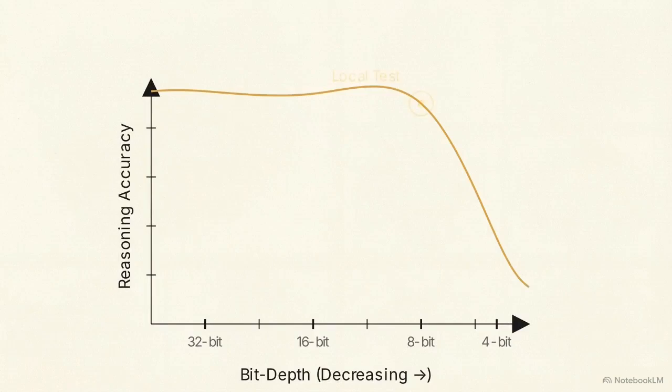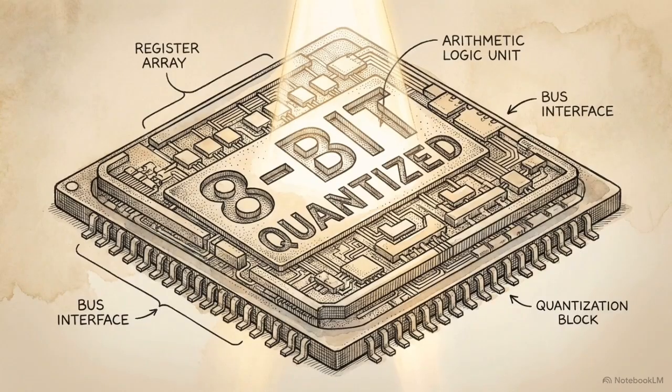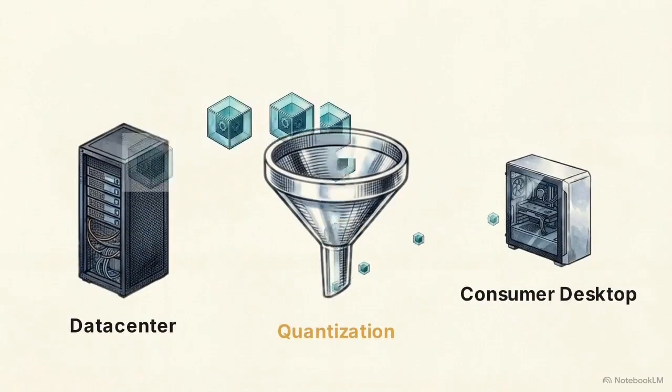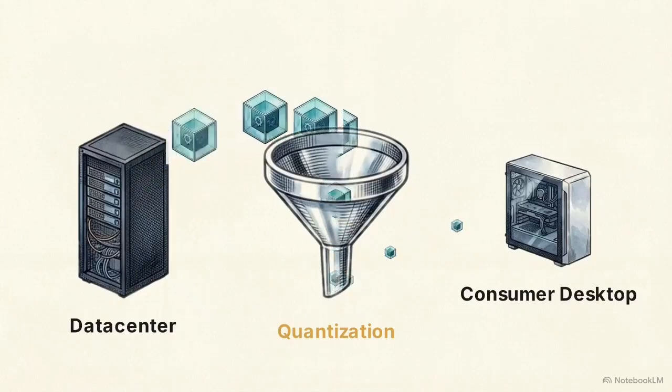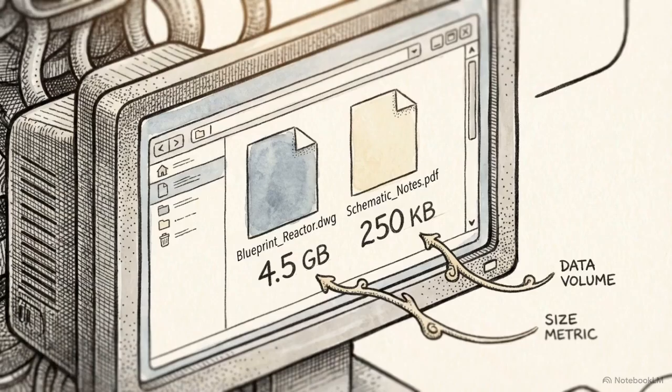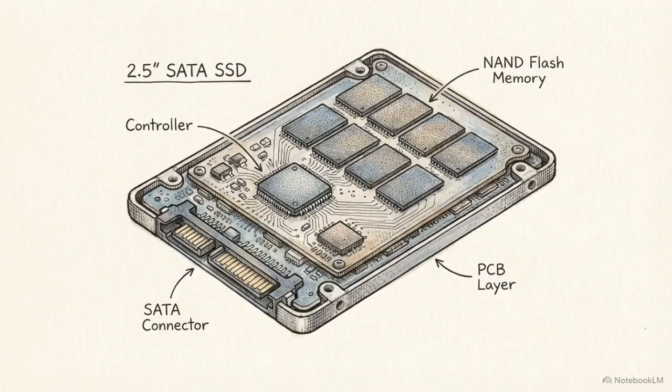While 4-bit quantization exists for lower-end hardware, it involves a much steeper drop in accuracy. We chose 8-bit quantization because it preserves a higher degree of the model's original reasoning capability. Quantization serves as the necessary translation layer that allows data center scale math to run on consumer-grade hardware. Beyond the bit depth, there is an unusual discrepancy in how this model occupies physical space on a hard drive.